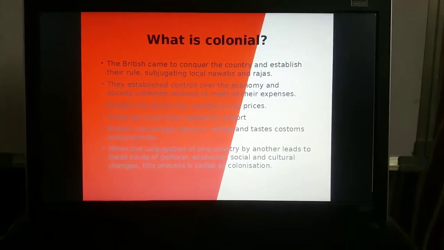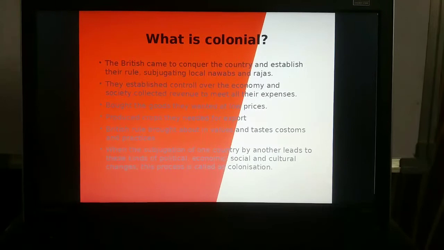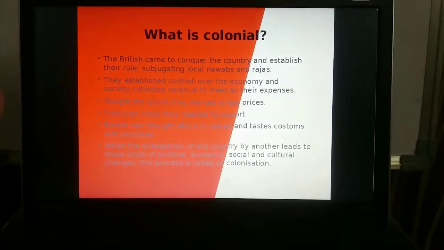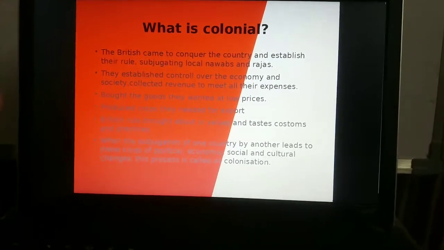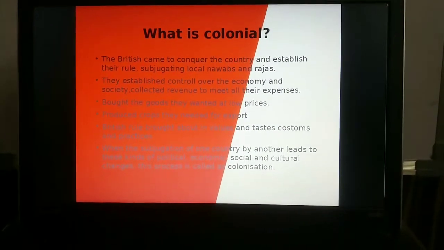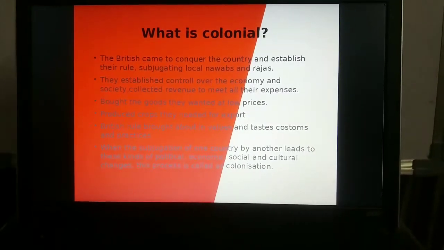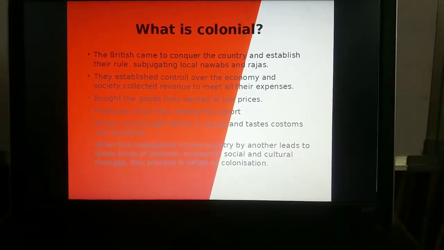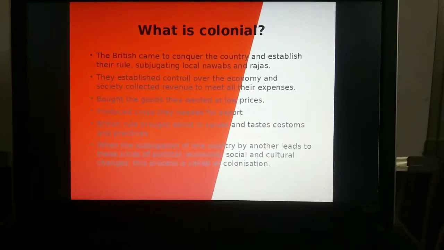What is colonial? Colonial means the British came to conquer the country and establish their rule, subjugating the local Nawabs and Rajas. You will see how they established control over the economy and society, collected revenue to meet all their expenses, bought the goods they wanted at low prices, produced crops they needed for export, and you will understand the changes that came about as a consequence. This is the process of how they changed and established their rule in India.